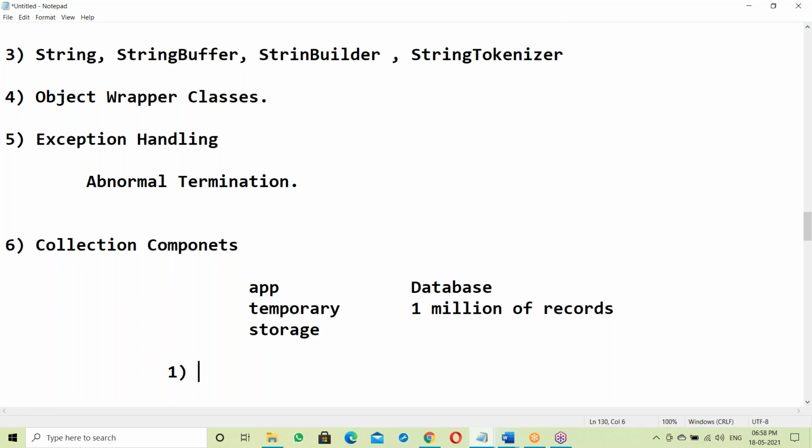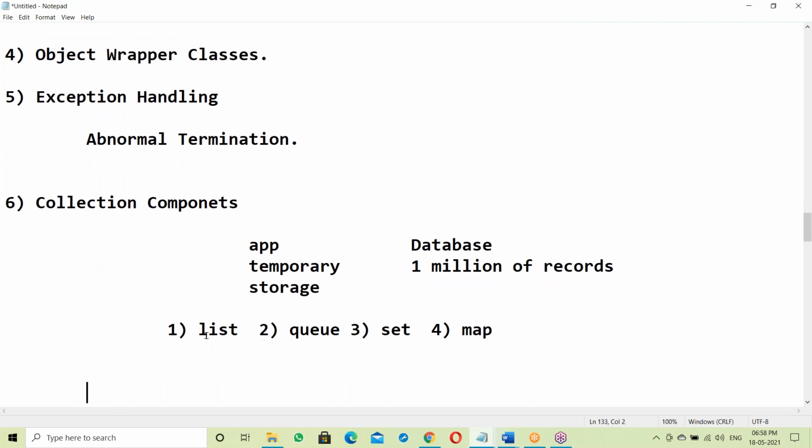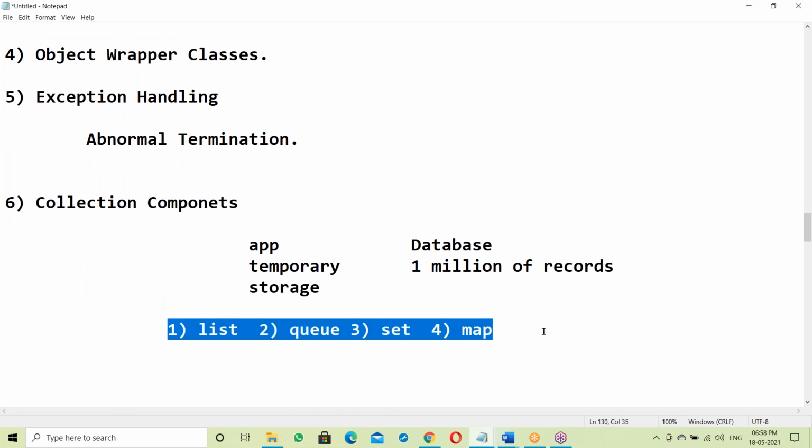These include list components, queue components, set components, and map components. Depending on the data, we can use different kinds of components.